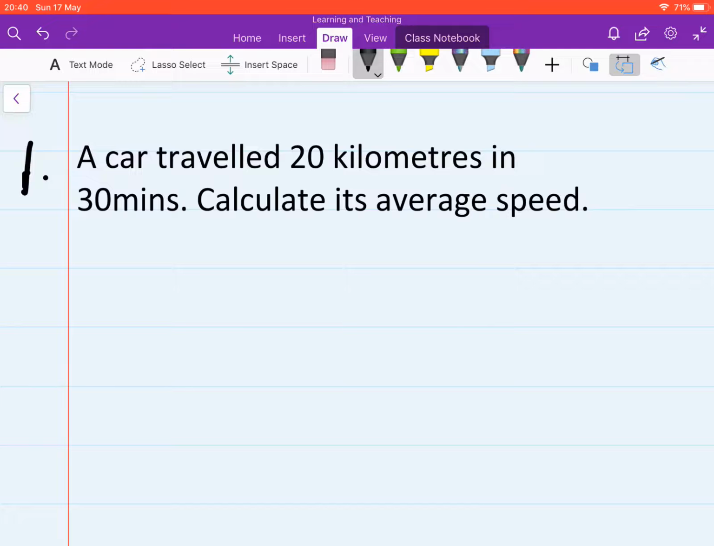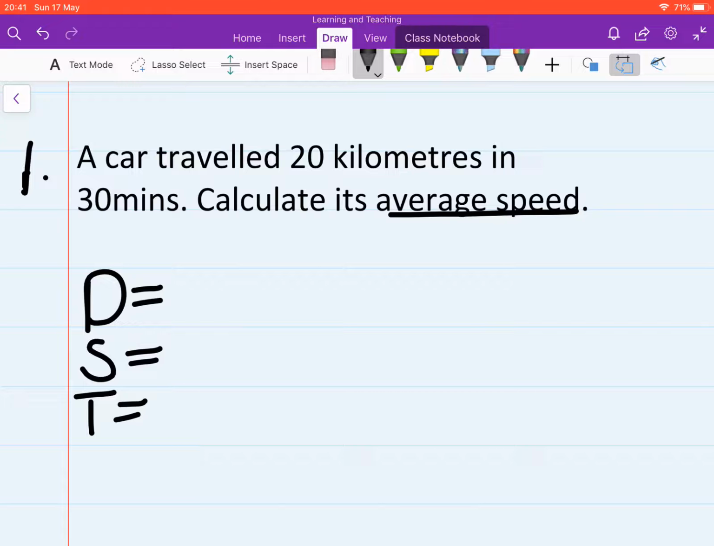Okay, a car travelled 20 kilometres in 30 minutes. Calculate its average speed. Okay, so this is a speed, distance, time question. So we set out our work: D equals, S equals, T equals. The distance was 20 kilometres. We want to work out the speed, and the time is 30 minutes.